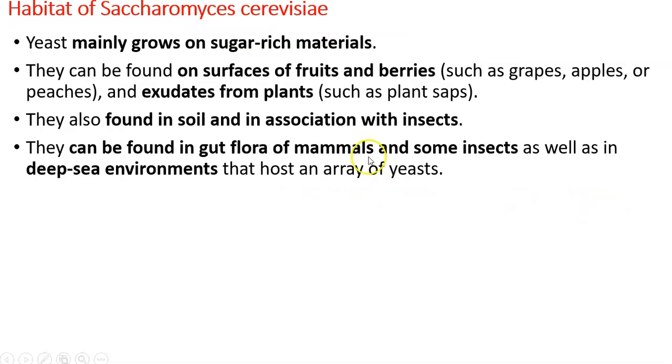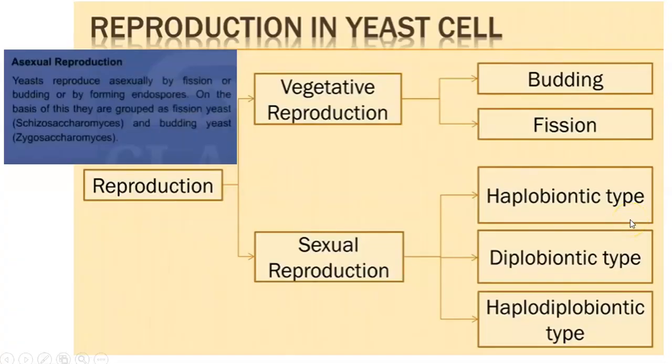Then habitat, sugar rich material, okay, on the surface of fruits and berries, even seen in the saps released by plants or the exudates released by the plants. Then in soils and associated with insects, and even in the guts of mammals, and even in deep sea environment you can observe the Saccharomyces. So these details will help you in writing beautiful short notes on Saccharomyces.